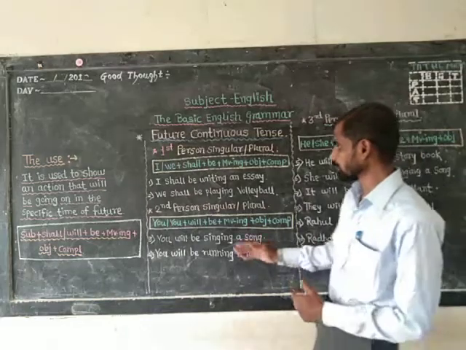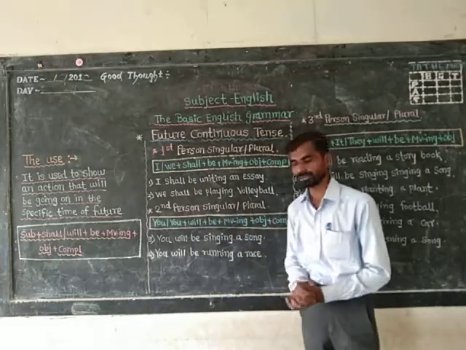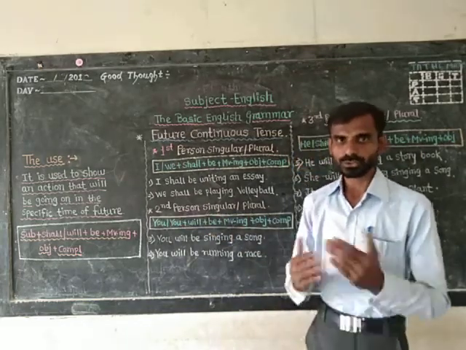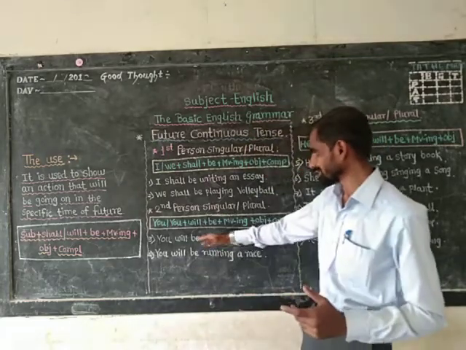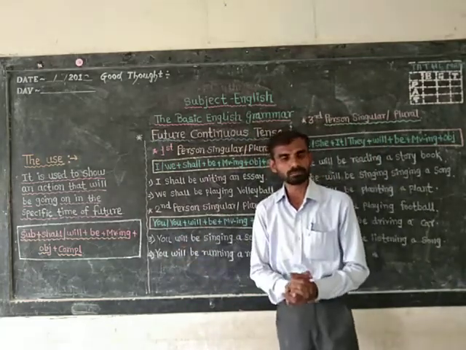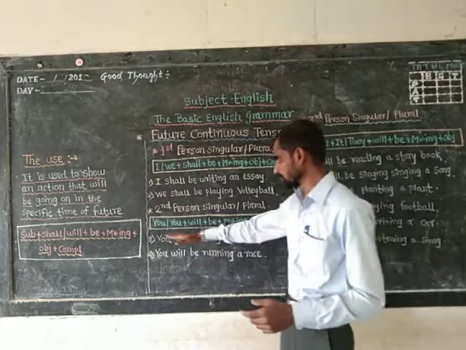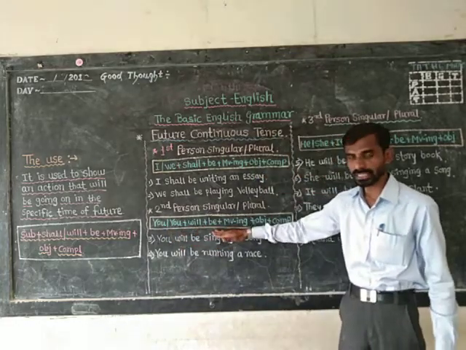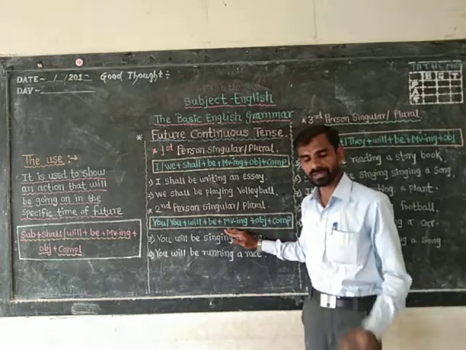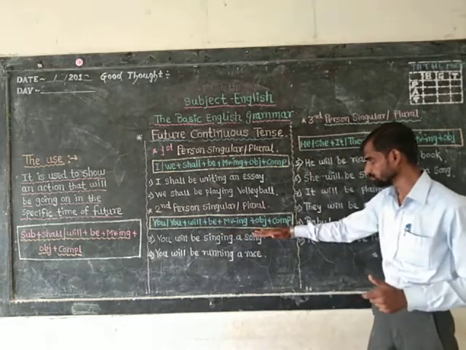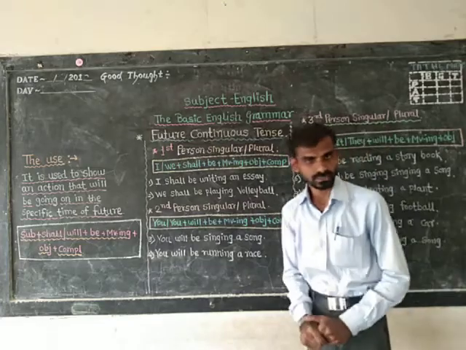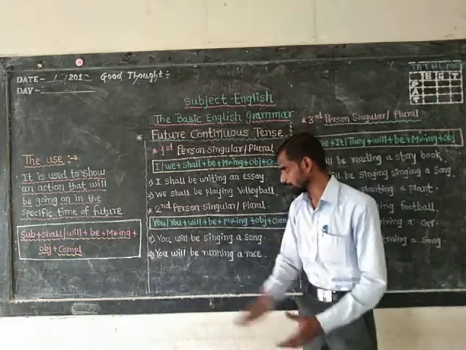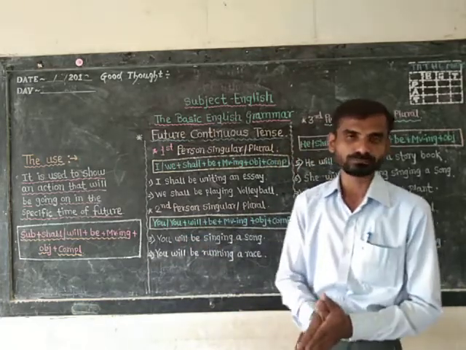Now let us turn our attention towards second person singular and plural. Read it. You is used for singular as well as the plural case. And therefore you plus will plus be plus main verb with ing plus object and complement. Isn't it? Yes, examples are you will be singing a song, isn't it?